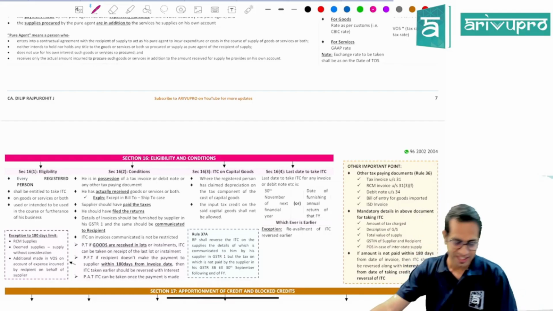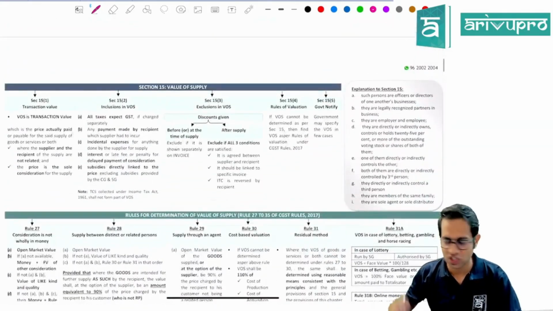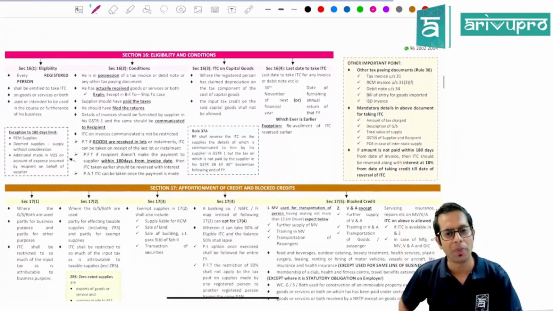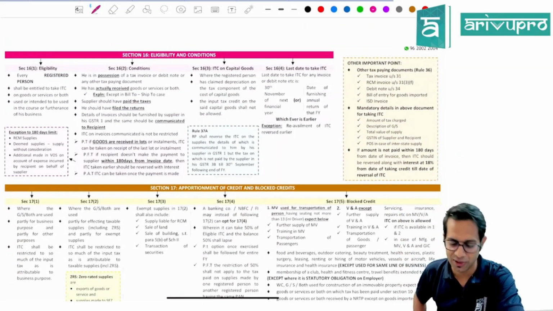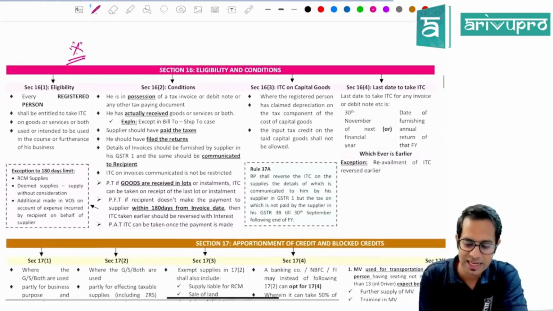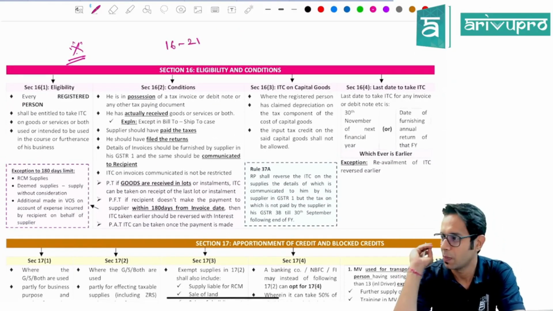Let us continue our discussion. So in our previous class, we completed the discussion on value of supply. Let us now continue with the next topic for our discussion, which is input tax credit. One of the most important topics is this topic, input tax credit. Now, section 16 to section 21 are the different sections which are covered under this topic, which is input tax credit.